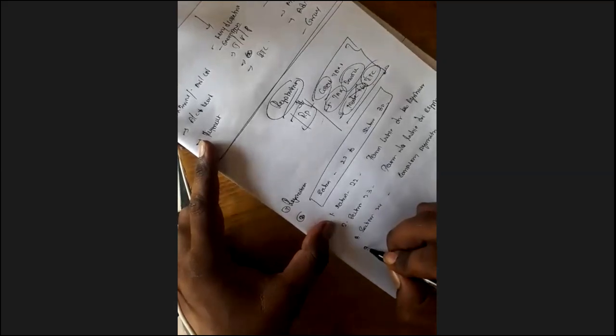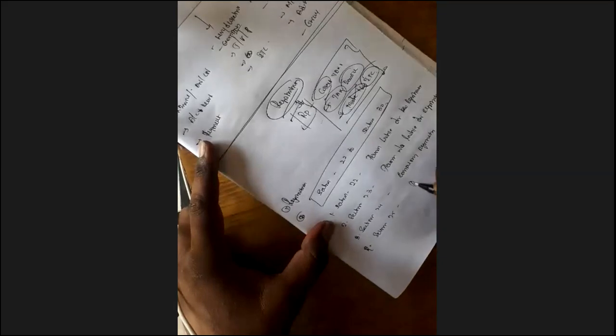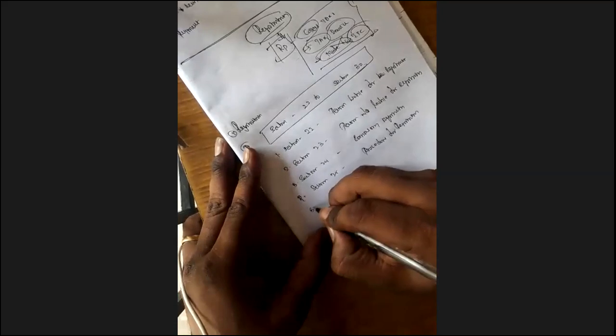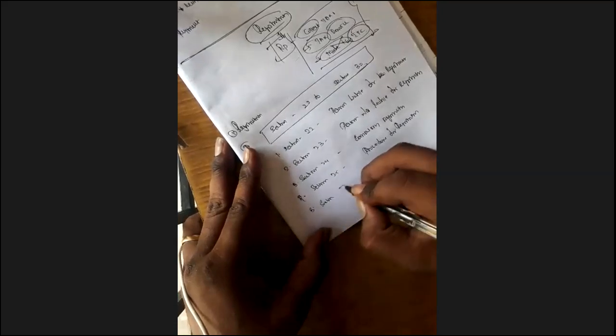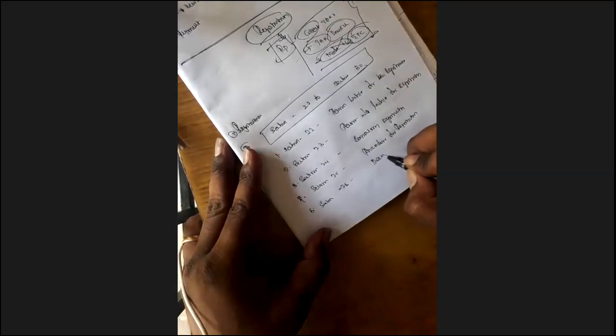Section 25, talking about the procedure for registration. Section 26, which is talking about deemed registration.